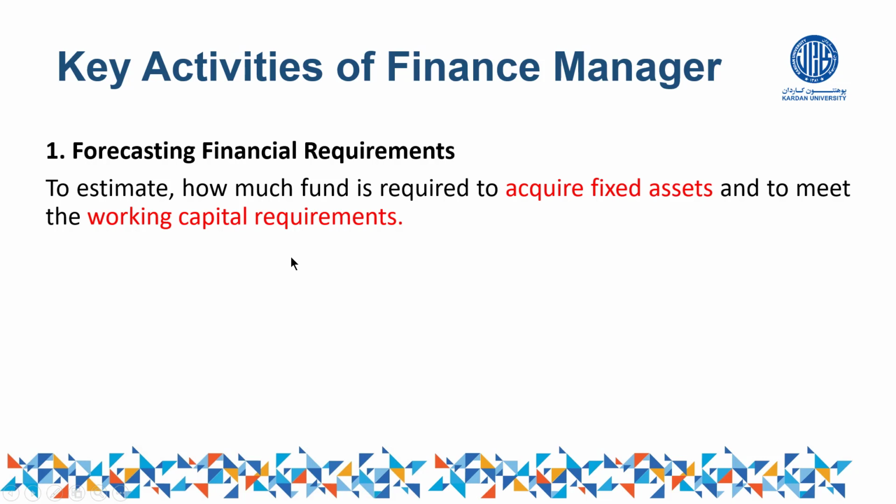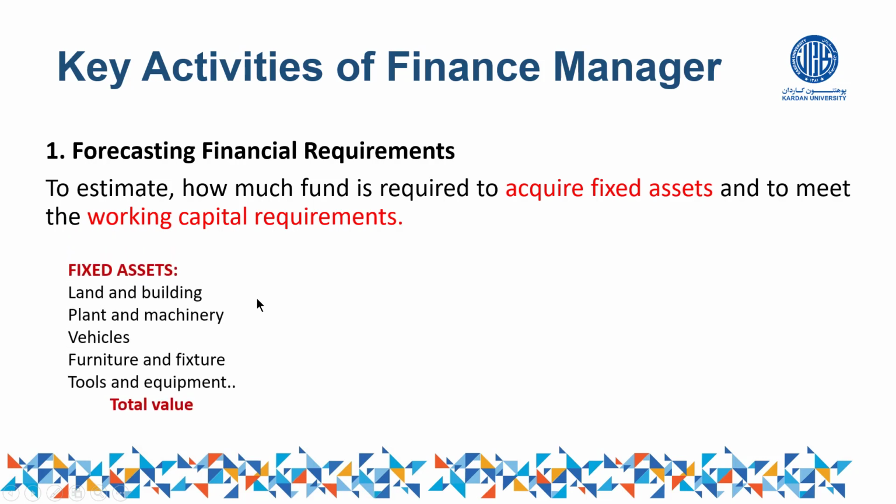So now let me give you a simple example here. Fixed assets, for example. We need to purchase land and building, plant and machinery, vehicles, furniture, tools and equipment, and of course we have to find out the total of all. And for each, of course, we need funds. Suppose let us assume that 1 lakh is required for this one, 50 for this, 60 for this, 40 for this, and 50 for this one.